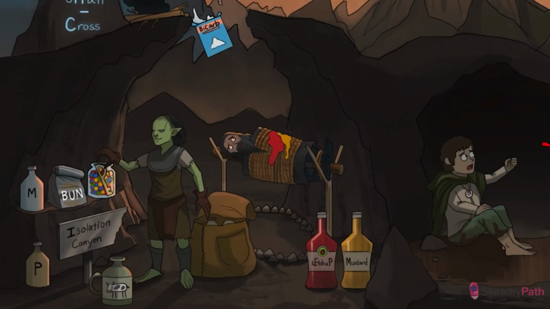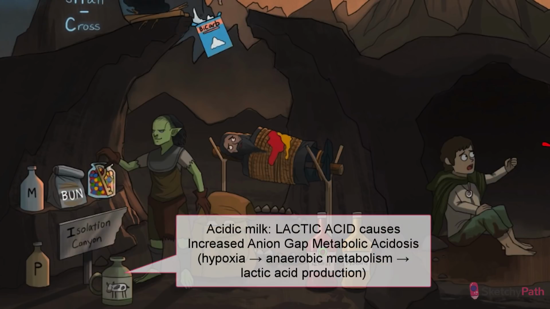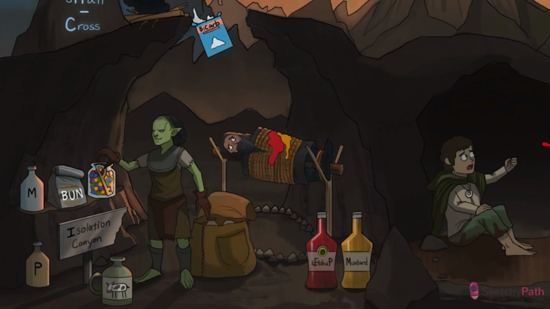A perfect segue into the L in mud piles: lactic acid, represented by OSMLE's expired, undoubtedly acidic milk. Lactic acid builds up in times of hypoxia, like during that seizure we just mentioned. Cells switch over to anaerobic metabolism, which means lactate production and metabolic acidosis. Alcoholism is another famous cause of lactic acidosis. An overworked alcohol dehydrogenase results in excess NADH, which drives the production of even more lactate.